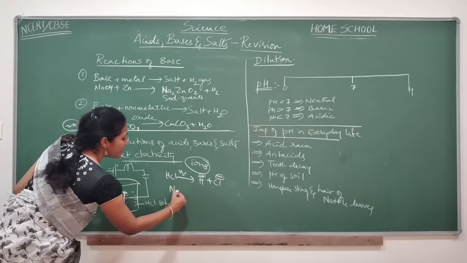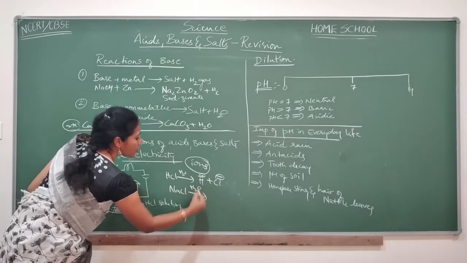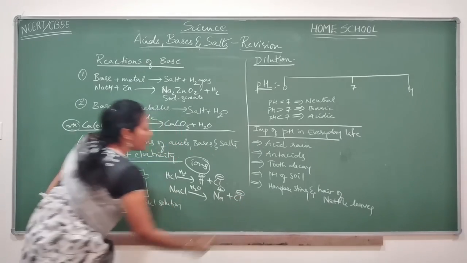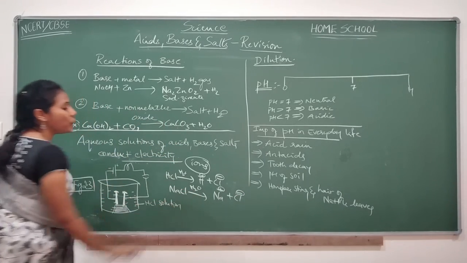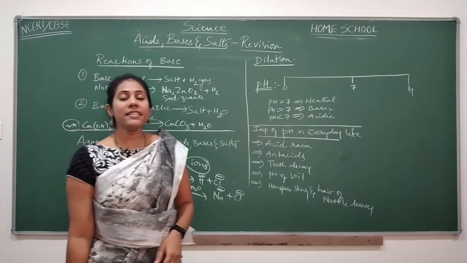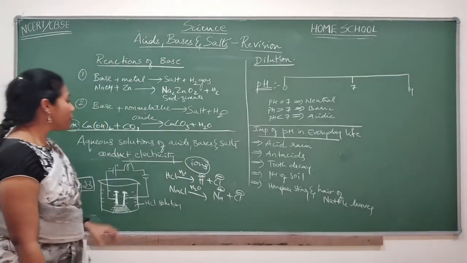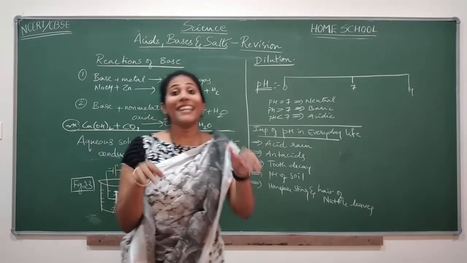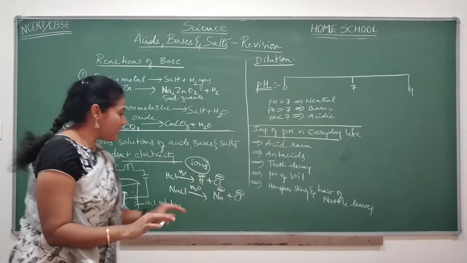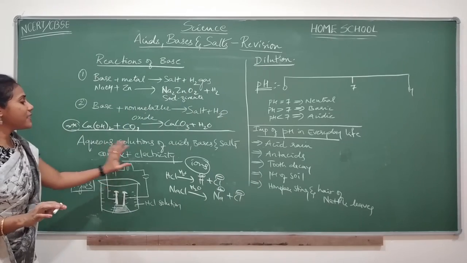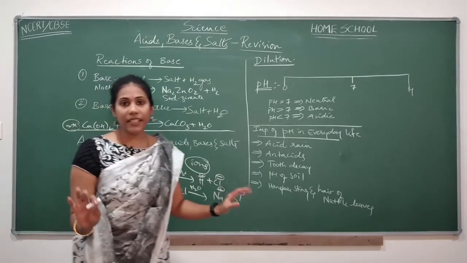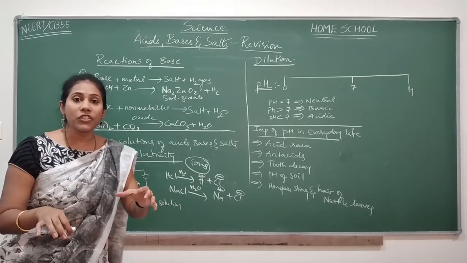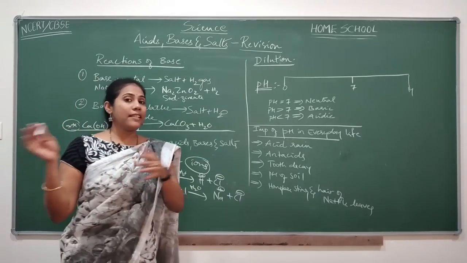The moment NaCl is added into water, what are the products you will get? Na plus ion and Cl minus ion. Similarly, base, when you add it to water, you will get OH minus ions. Yes or no? So these ions are produced, and ions will move from one place to another carrying electricity. That is the reason aqueous solutions of acids, bases and salts always conduct electricity. The reason is they produce ions. Ions are mobile in nature. They carry electric current from one place to another.